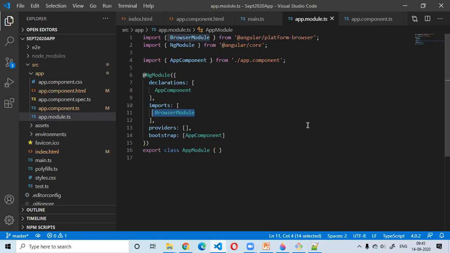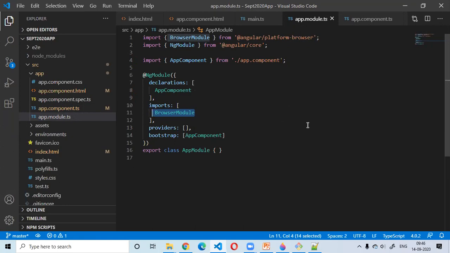Yes, yes. That means suppose currently I have one module, this app module. I'm trying to use a component which is declared under another module, right? To use that component, which is declared under the other module, I first need to import that module into my current module. I have to first give the reference of that module into my app module.